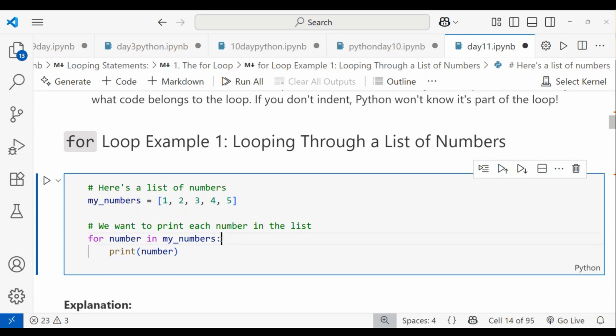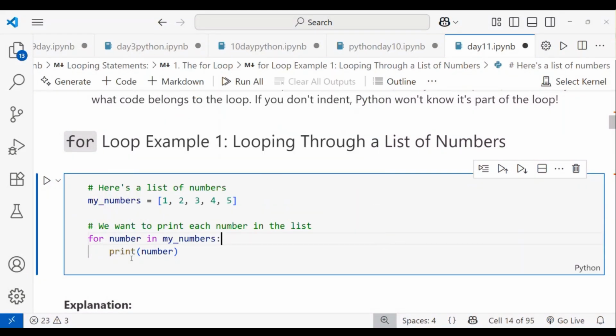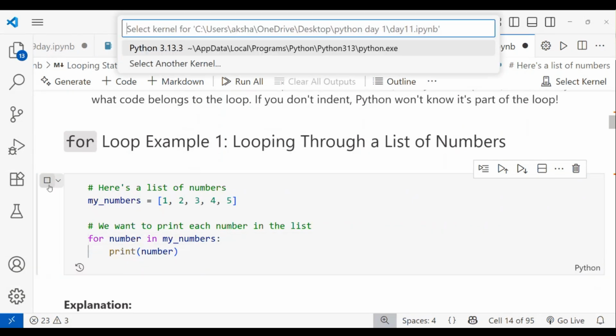After that, the task: you have to loop through a list of numbers. I want to print each number in the list, like 1, 2, 3, 4, 5 in row order. So I want to use print number. The print has an inbuilt new line, so it will print a new line. You can see the new line is already inbuilt. So when you use the print statement, it prints row wise. So I'm running this one.